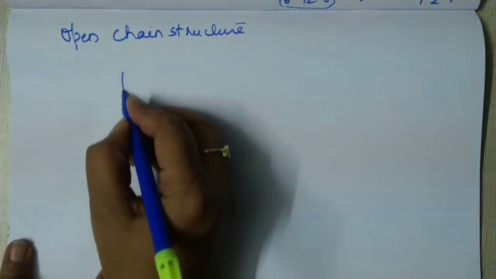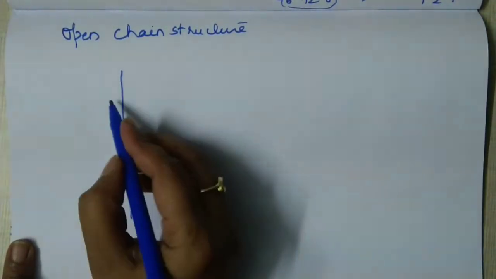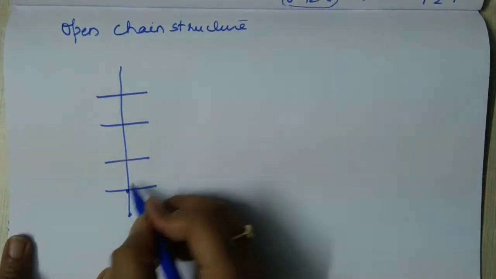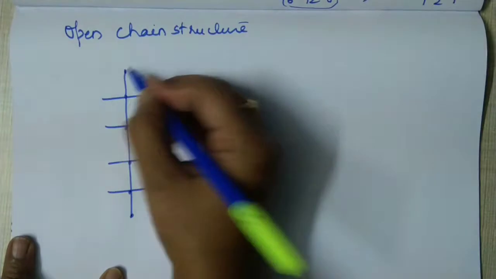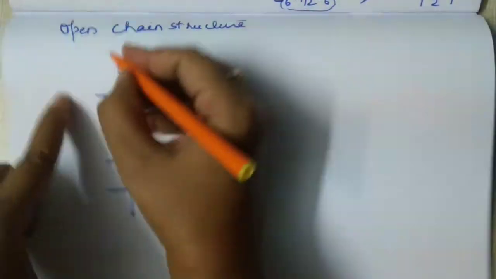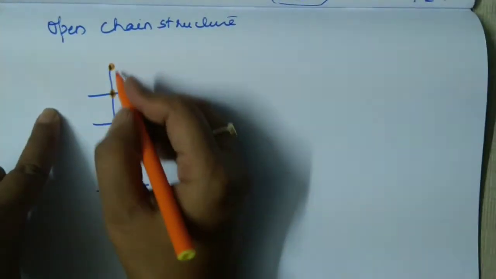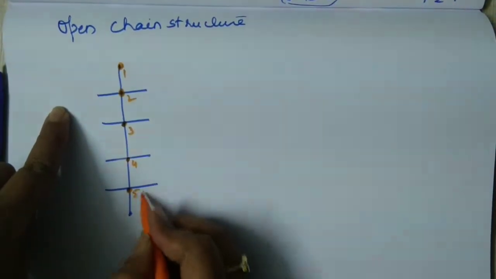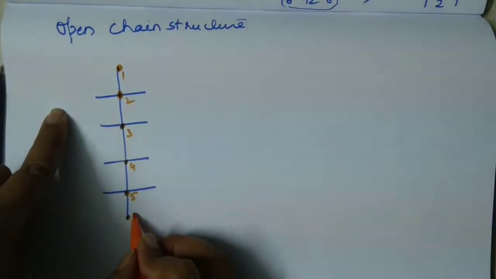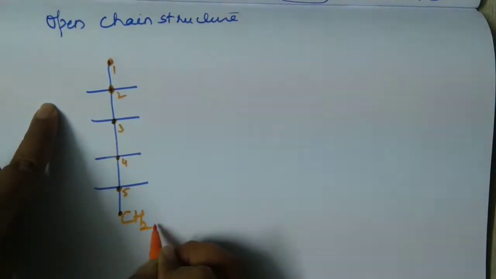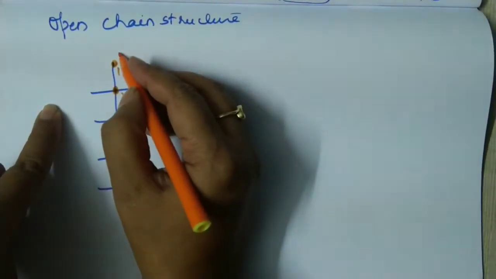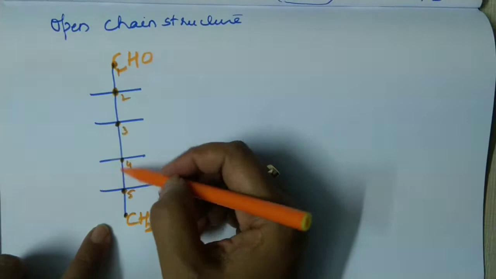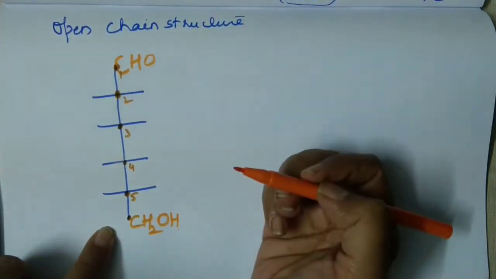So first we will draw a ladder. Okay. Having 4 rungs. 1, 2, 3 and 4. So each of these points here are nothing but the number of carbon atoms. So this is carbon number 1, carbon number 2, 1, 2, 3, 4, 5 and 6. Okay, so 6th carbon atom, you write it as CH2OH and the first carbon atom will be CHO. So here I have highlighted the carbon atoms. At these 4 points I am not going to highlight the carbon atoms.